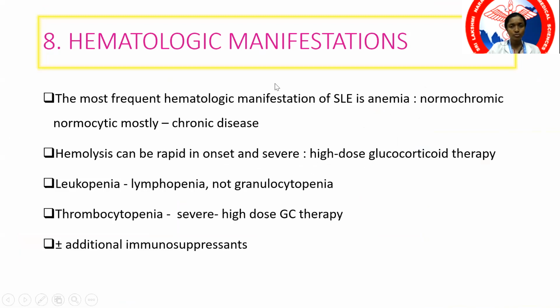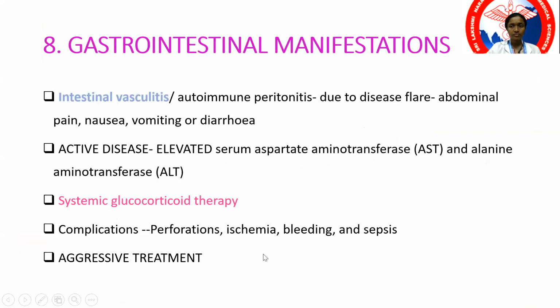Most often you have leukopenia, normocytic normochromic anemia because of the inflammatory process. Leukopenia, especially lymphopenia, and thrombocytopenia can also occur, either because of the anti-erythrocyte or the antiplatelet antibodies.